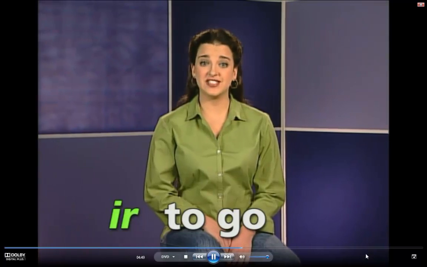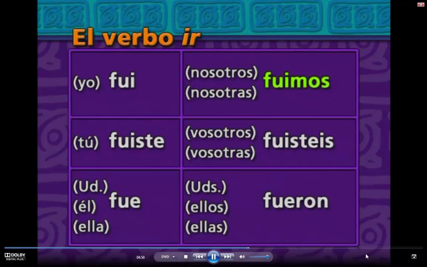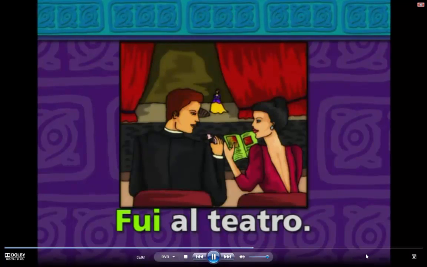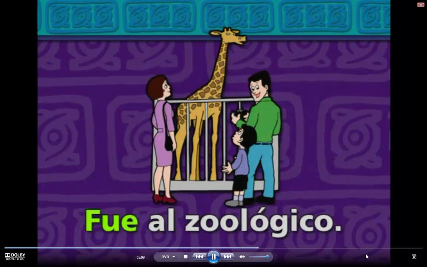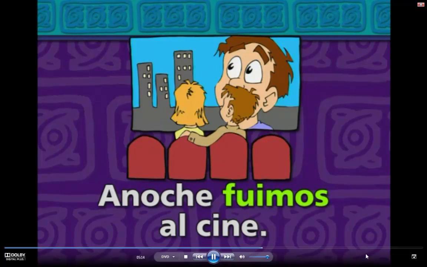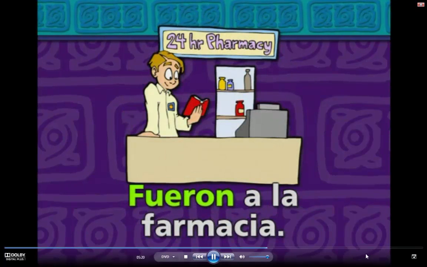But things are never completely regular in the land of language. Like English, many often used Spanish verbs are irregular in the preterite. Ir, to go, is one of these verbs. Here's how you conjugate it. Fui, fuiste, fue, fuimos, fuisteis, fueron. Fui al teatro. ¿Fuiste al museo? Fue al zoológico. Anoche fuimos al cine. Fuisteis a la zapatería. Fueron a la farmacia.